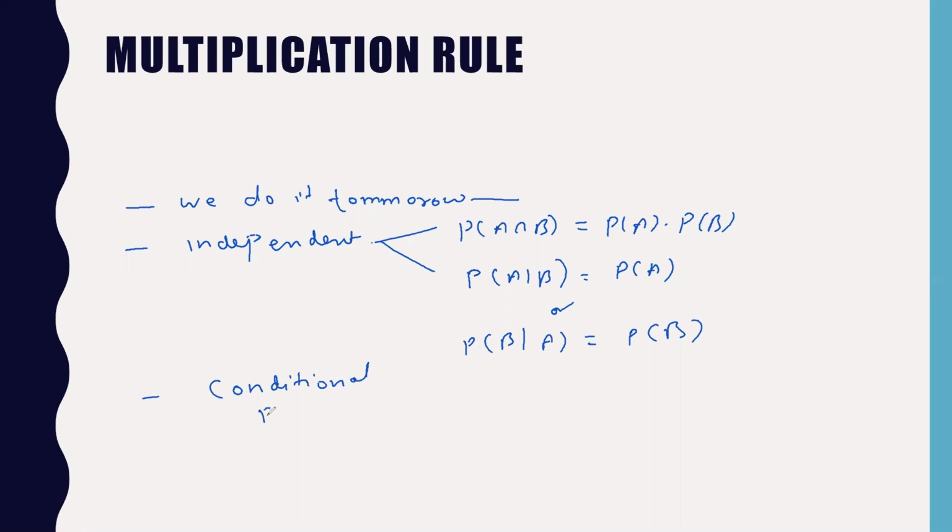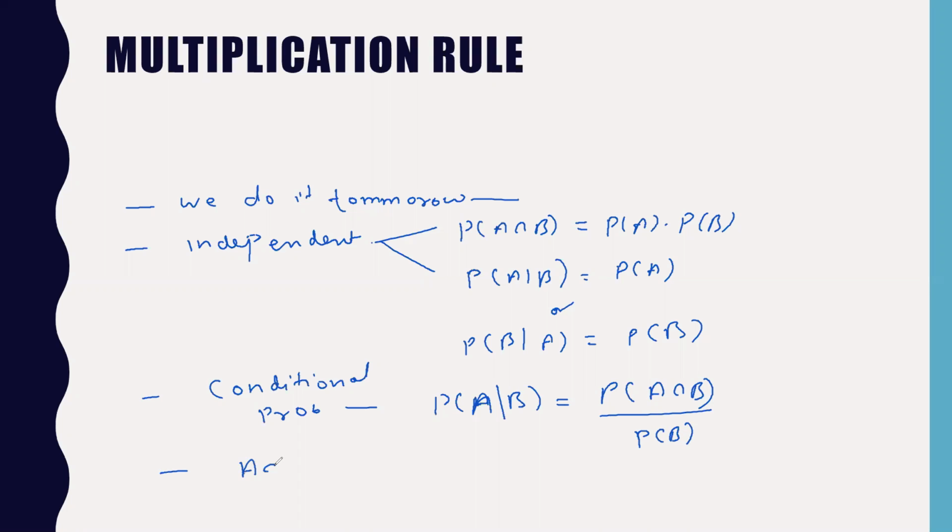Then we have seen the conditional probability. The conditional probability of event A when B has already happened can be calculated as probability of A intersection B divided by probability of B.